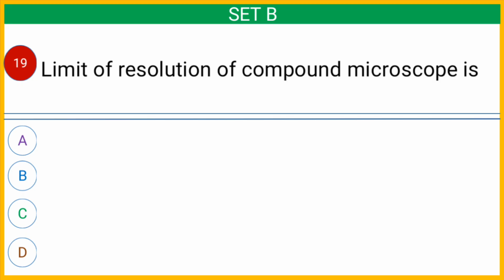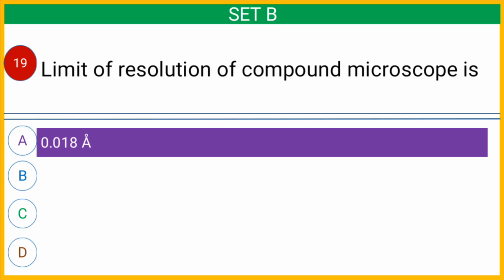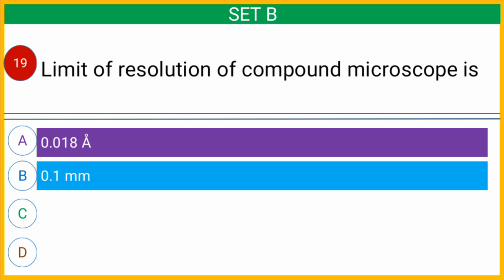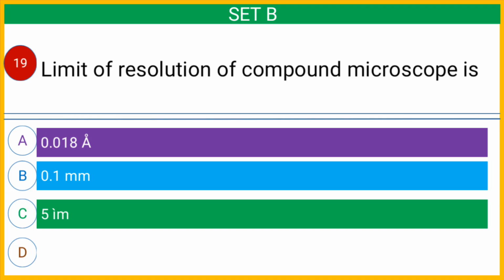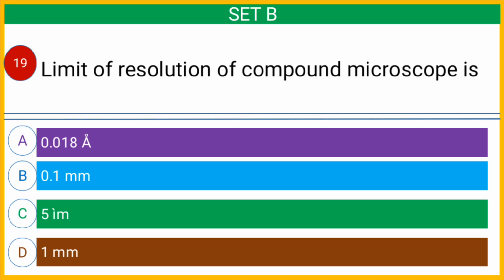Question number 19, limit of resolution of compound microscope is option A 0.018 angstrom, option B 0.1 micrometer, option C 5 micrometer, or option D 1 micrometer. And the correct answer is option B 0.1 micrometer.